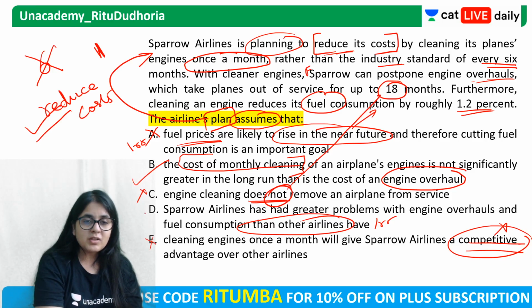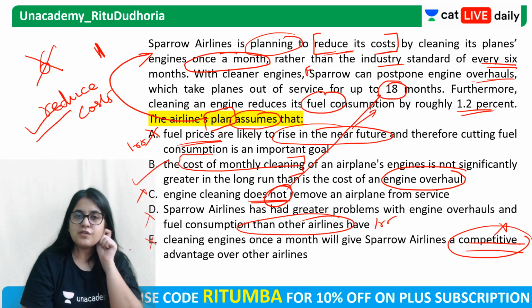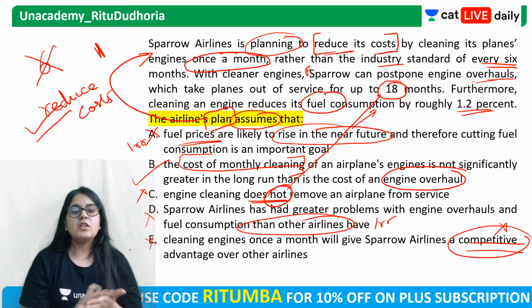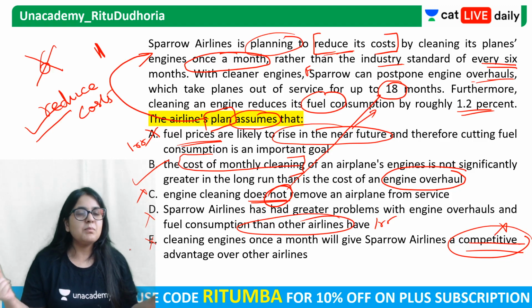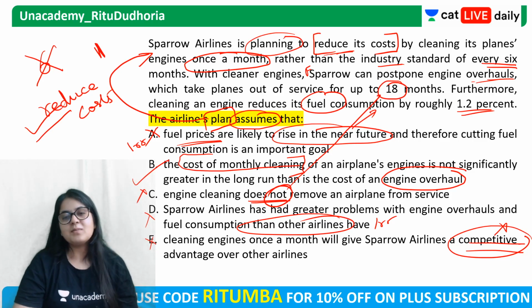So which option talks about the plan, which is not irrelevant, which is not giving extra information, and which focuses on reduction of cost? B. So your answer option is B. It's all a simple process of elimination. प्लान क्या है, प्लान का गोल क्या है, उसके पीछे का थॉट प्रोसेस क्या है. अगर गोल reduction of cost है तो थॉट प्रोसेस also has to be related to reduction of costs. So what is your answer option? Your answer option becomes B.